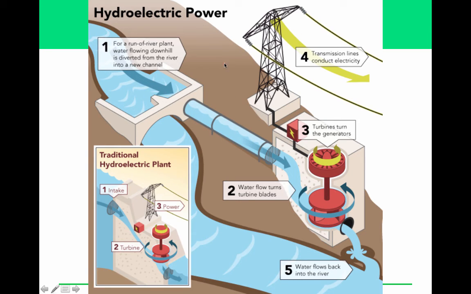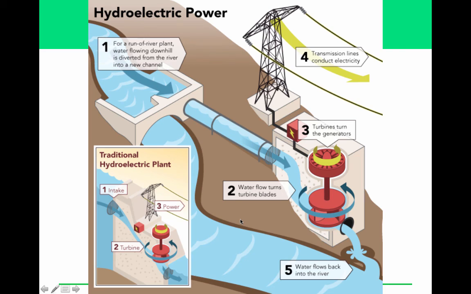Describe how the run-of-river technique produces energy. A portion of the stream is diverted to create electricity, then rejoins the rest of the river downstream. And you can see you avoid a lot of the problems that I talked about before. Here's the traditional hydroelectric plant, and then here's the run-of-river.